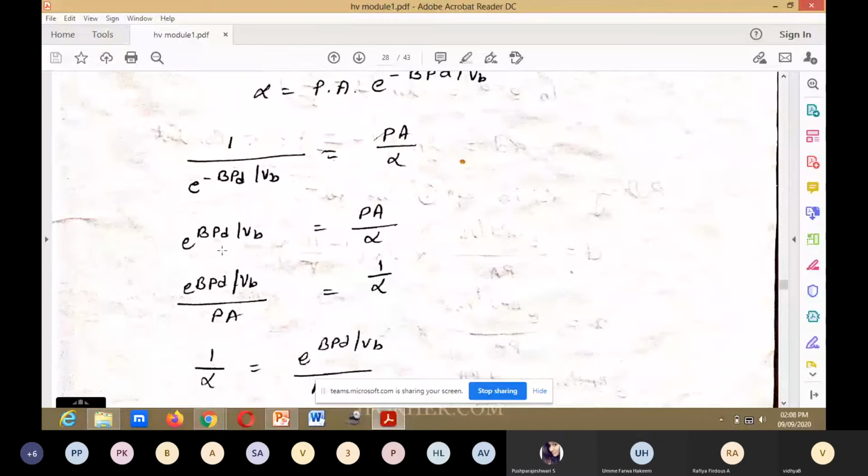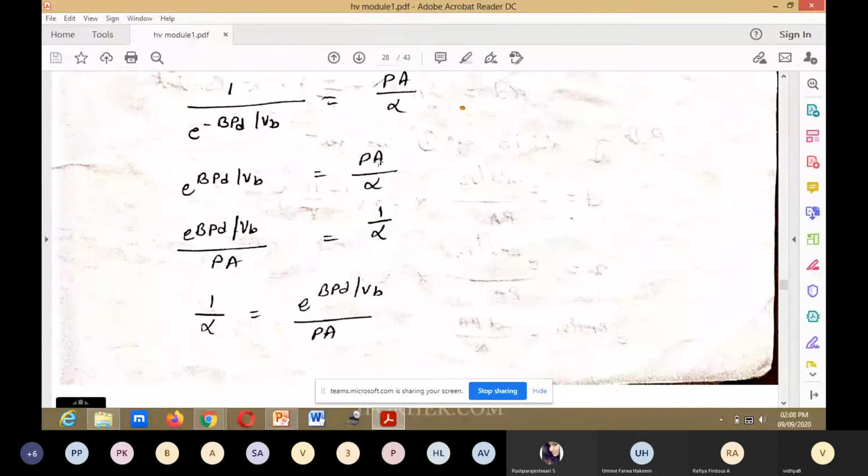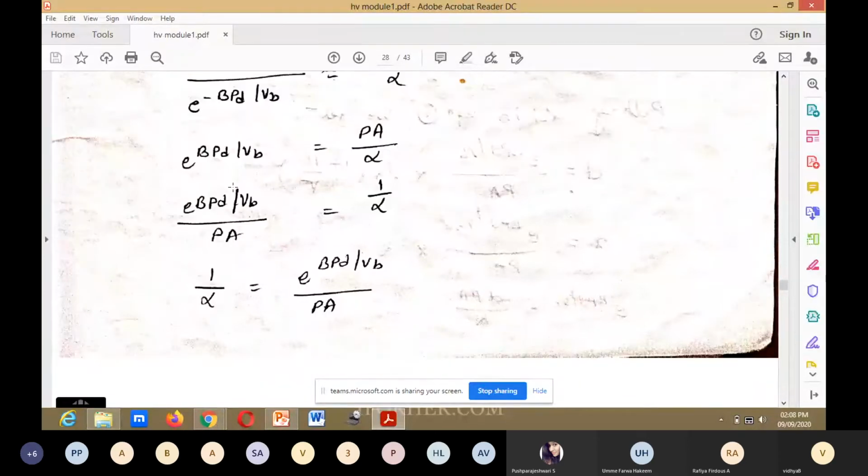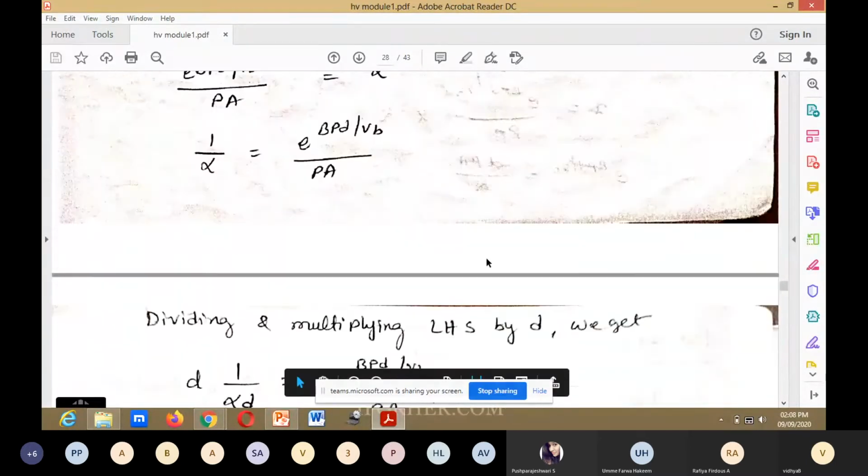That can be written as e to the power of BPD divided by VB is equal to PA divided by alpha. This PA we will take down, sorry, e to the power of BPD divided by VB divided by PA is equal to 1 divided by alpha. So 1 divided by alpha is equal to e to the power of BPD divided by VB divided by PA.